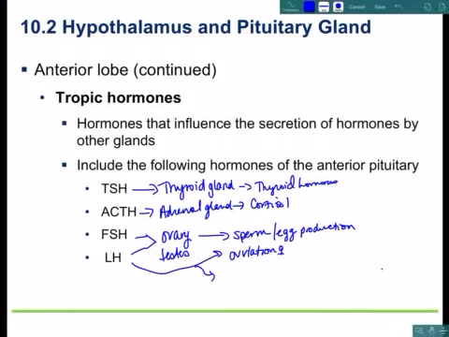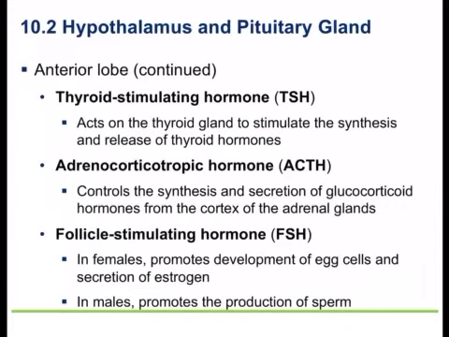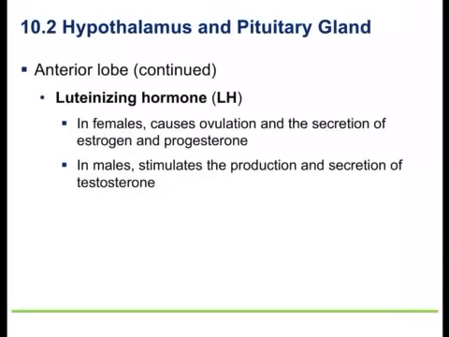In a male, it causes testosterone production. Sorry, my pen is getting kind of messy here. Okay, testosterone production. Okay, so this thyroid stimulating hormone, like we said, acts on the thyroid gland. Adrenocorticotropic hormone causes the release of glucocorticoid hormones, that's cortisol. Follicle stimulating hormone, we're looking at egg. In males, we're looking at sperm. We can see luteinizing hormone is going to be causing ovulation, and in male, it's going to be causing the